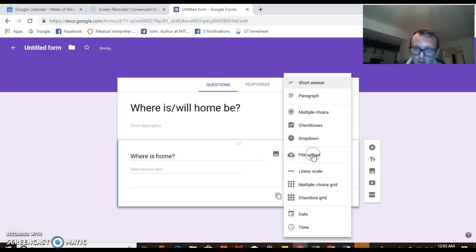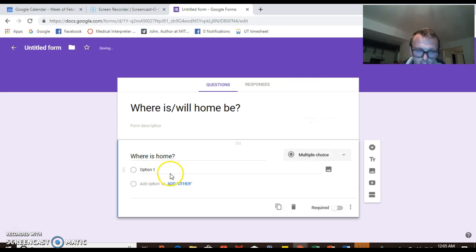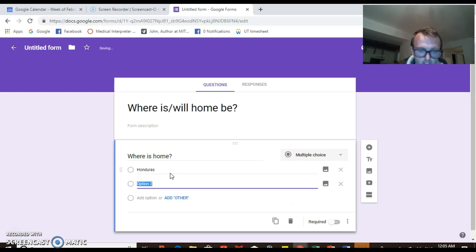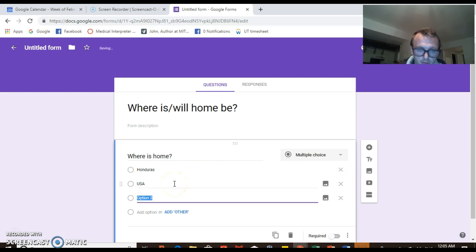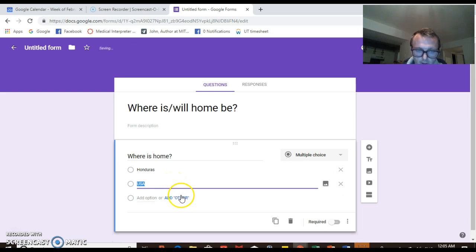This one is going to be a multiple choice. So we go over here and change it from short answer to multiple choice. First option would be, let's say, Honduras. You all live in Honduras right now, so it's a safe guess. USA. Maybe somebody thinks that even though they live in Honduras, they feel more at home in the US.